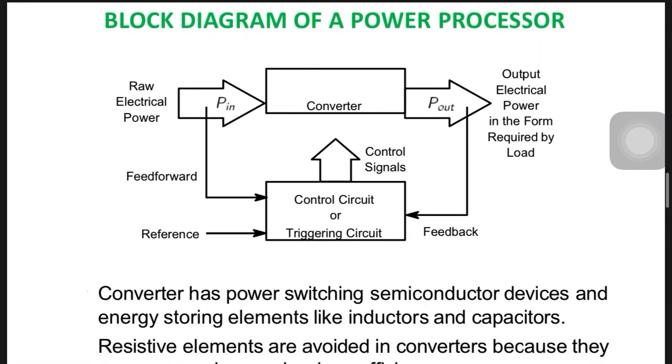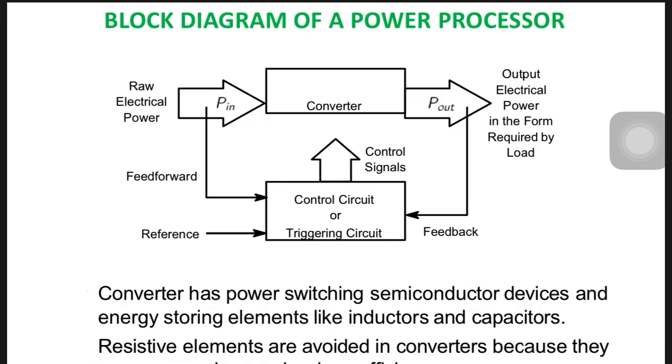Now, as I told you about the word control at the beginning, in slide 1. Control means we are taking some feedback. Why are we taking feedback? Because our load nature is different everywhere, right. Load may be resistive, inductive, capacitive. If we have a motor, then the load torque will be different. So we always try to get some value of output because our load nature is different, right.